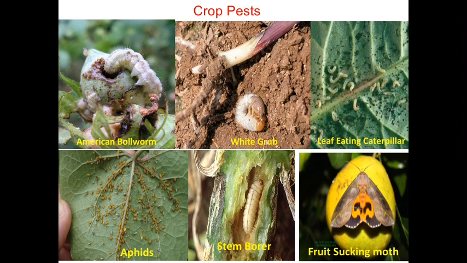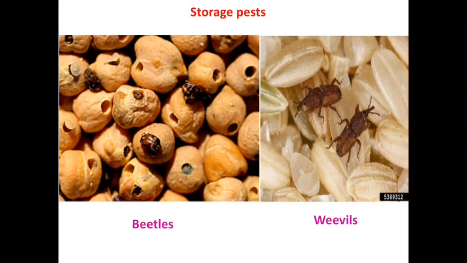This is the crop pest section. American bollworm is one of the major crop pests in cotton. Next is the white grub, one of the most polyphagous pests, which affects various crops. The leaf-eating caterpillar also attacks different crops. Aphids are sucking pests. Stem borer attacks mainly cereal crops. Fruit sucking moth is a major pest of fruit crops, especially citrus.